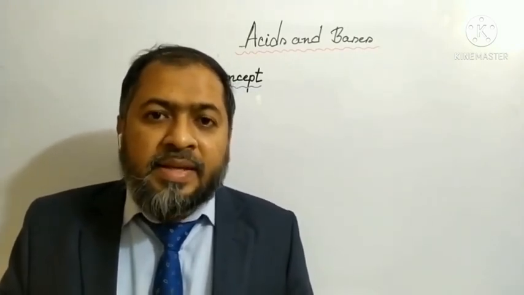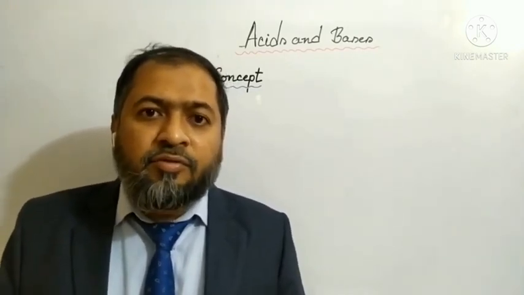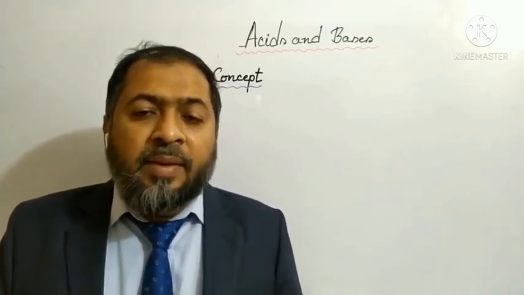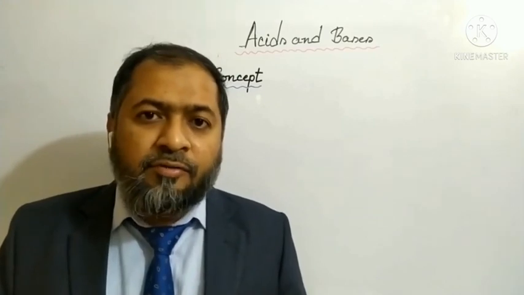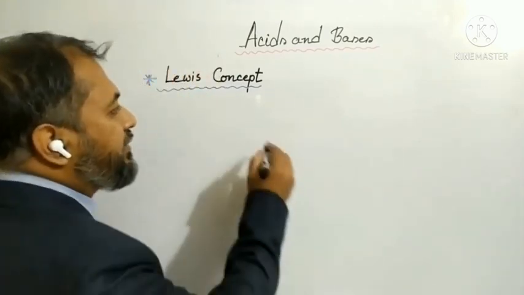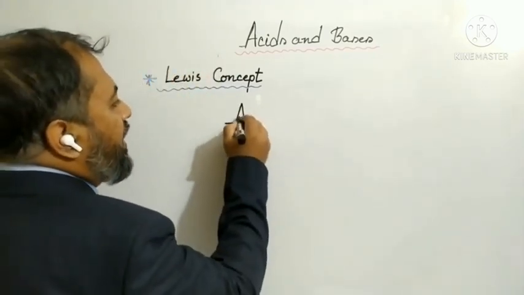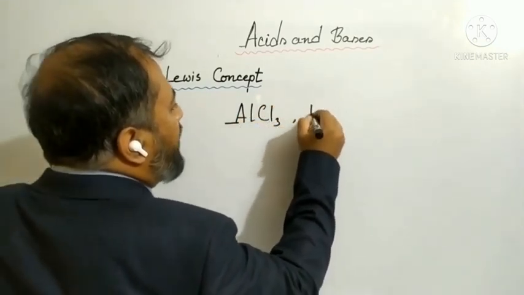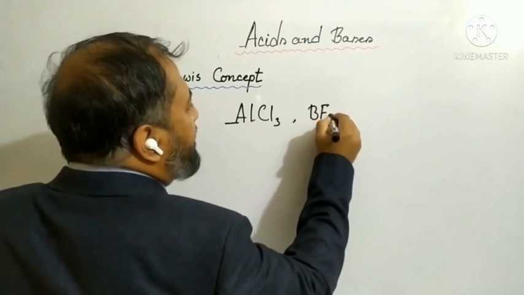A molecule in which the central atom has incomplete octet can act as Lewis acid by receiving a pair of electrons from other atoms, molecules and ions. I'm going to give you some examples of Lewis acid. You can see aluminum chloride and boron trifluoride.